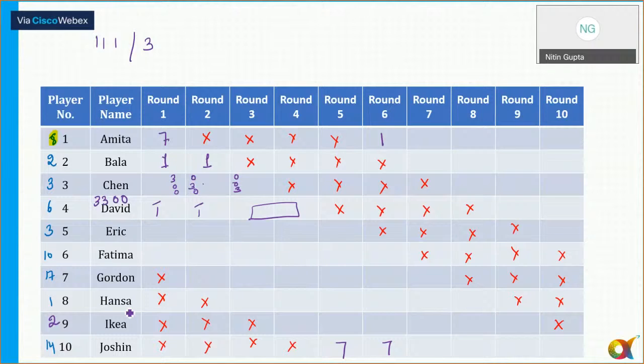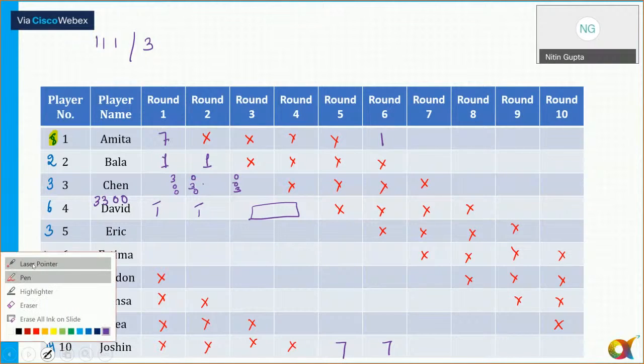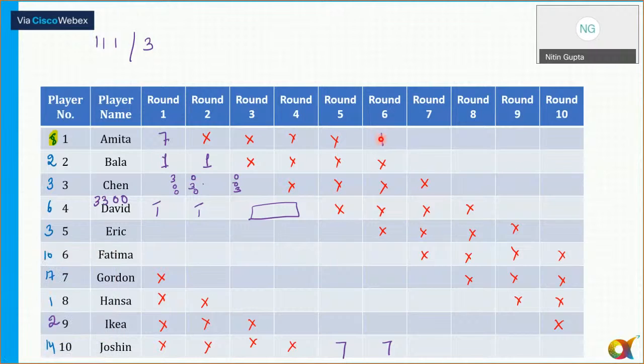Now remember, IKEA can't get 1 point in round 6. Why? Because Amita has already got 1 point in round 6. So if IKEA is getting 2 points, IKEA should get 1 point in round 4 and 1 point in round 5, and the total comes out to be 2.